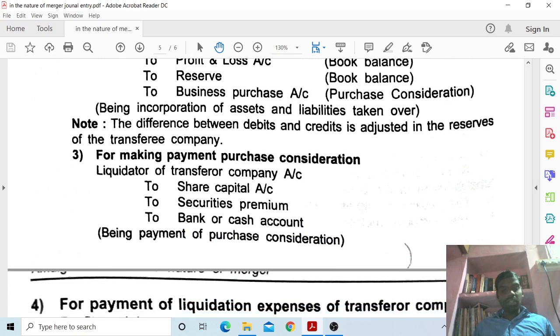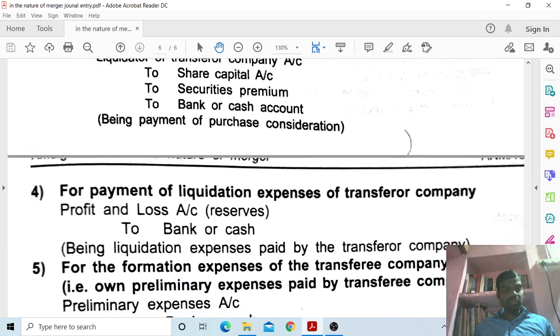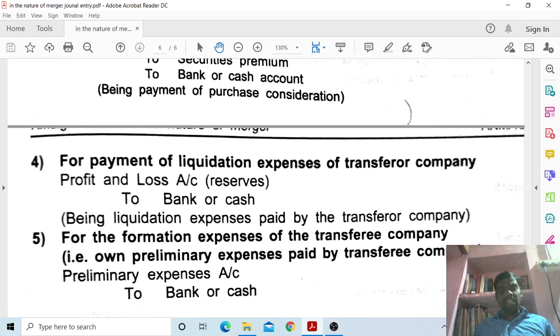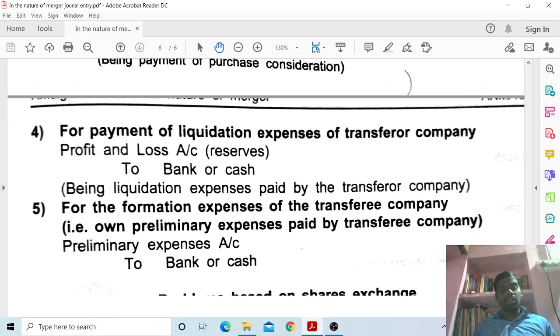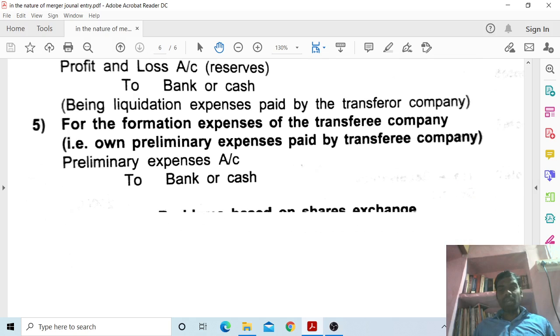Third one, for making payment of purchase consideration, liquidator of a transferor company account debit, to share capital account, to securities premium account credit, and to bank or cash account credit, being payment of purchase consideration. Fourth one, for payment of liquidation expenses of transferor company, profit and loss account debit to bank or cash account credit, being liquidation expenses paid by the transferor company.